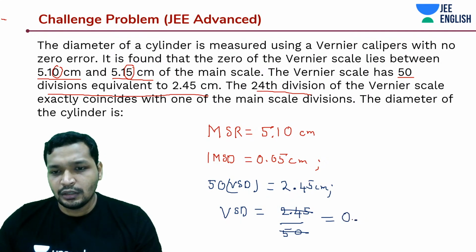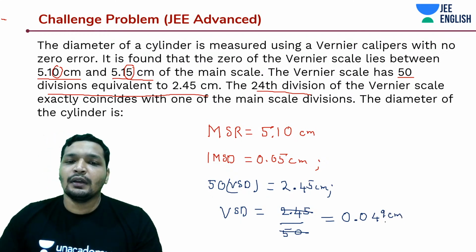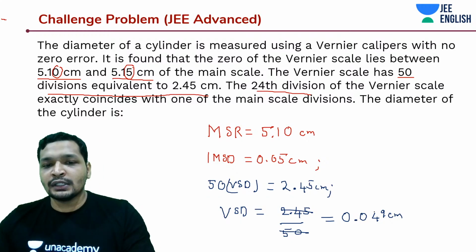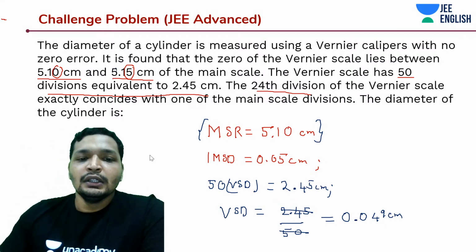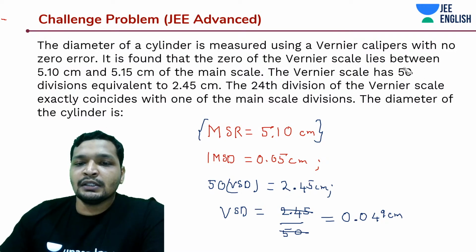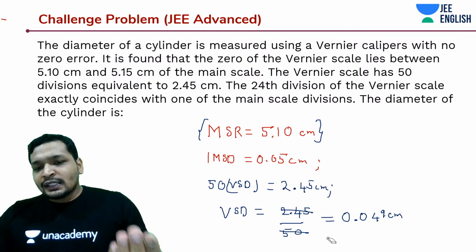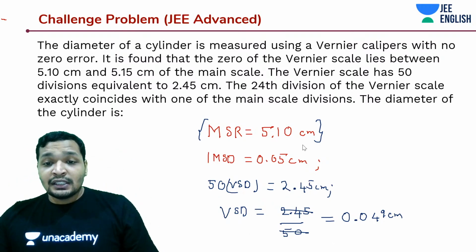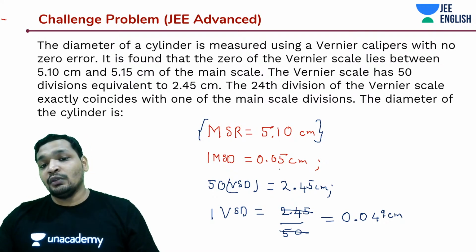50 by 50, it's 0.49, so it's going to be 0.049 centimeters. Right? So you got two results. We know the main scale reading, that is pretty obvious. It's going to be 5.10, not 5.15, guys. That's why we need to understand the concept. It's very important that you understand the concept throughout this chapter, especially for your JEE Advanced and JEE Mains, because it's a very conceptual and very practical subject. So yes, your one Vernier scale division is 0.049 and your one main scale division is 0.05 centimeters.